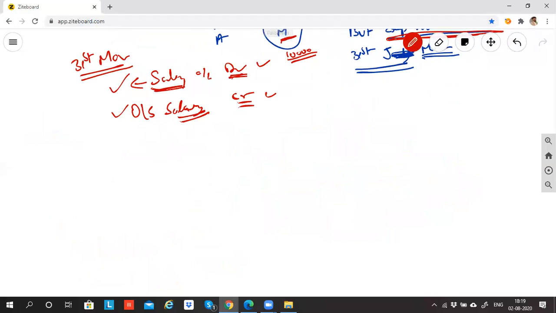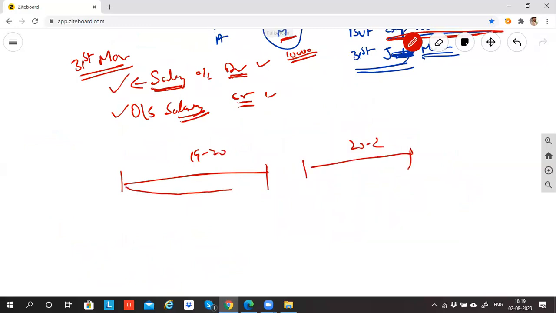I repeat, if in the current year, this is the current year 1920 and the next year 2021, Ram has worked in the entire year, can I say he is helping me to earn the income? So the accounting rule says that Ram has helped you to earn an income of 1 lakh rupees. Then Ram is your employee, so his salary is an expense. Let's say his salary is 20,000 rupees for the entire year. This expense of 20,000 is incurred to earn this 1 lakh rupees of income.